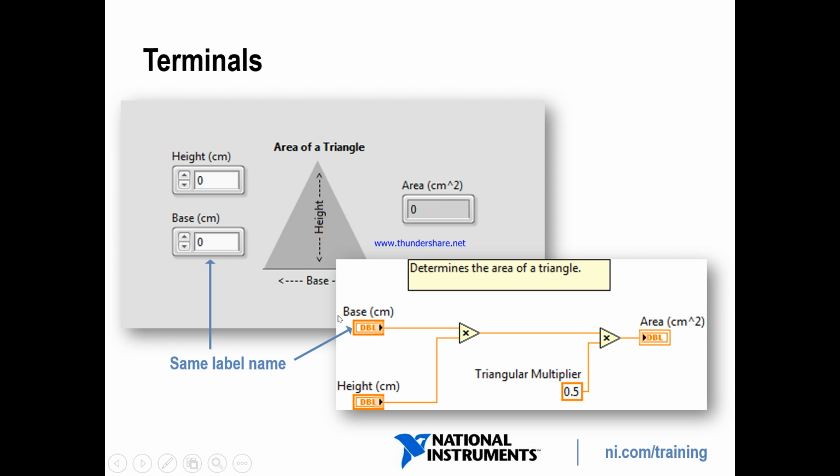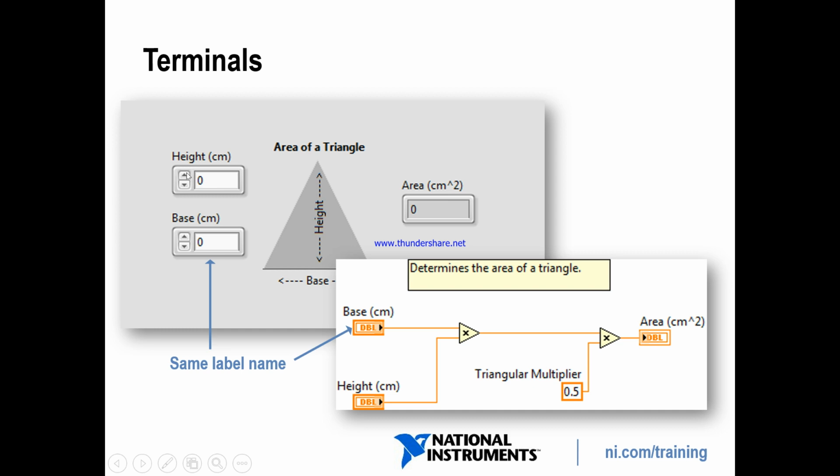Okay, so what is the terminal? How can we understand it? Here we are writing the code to find the area of a triangle. This one is the height. We designed it by using a numeric control. This one is a numeric control, and this one is a numeric control also.